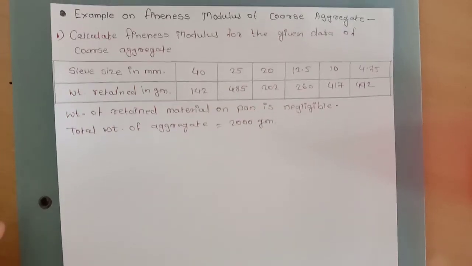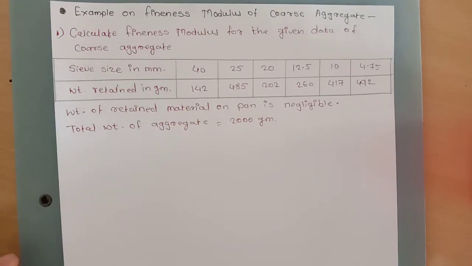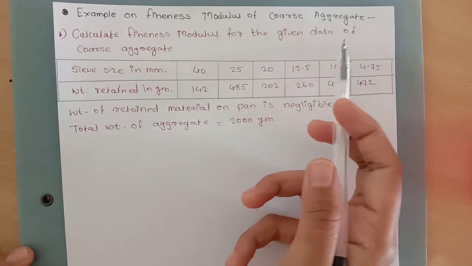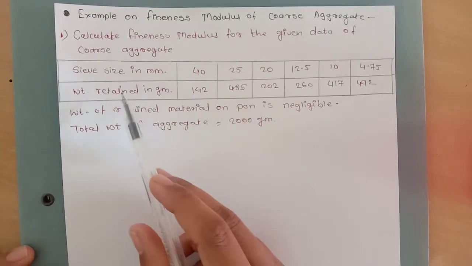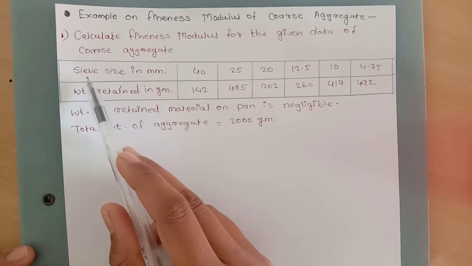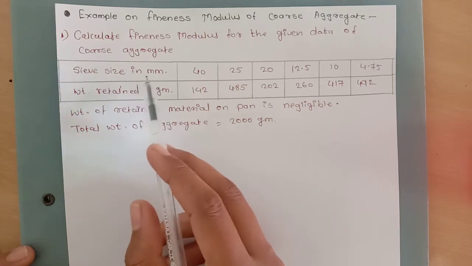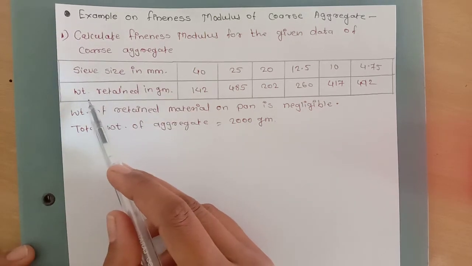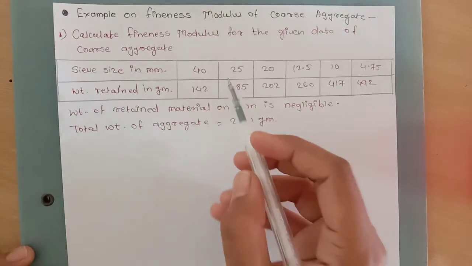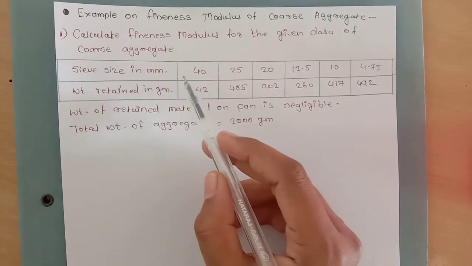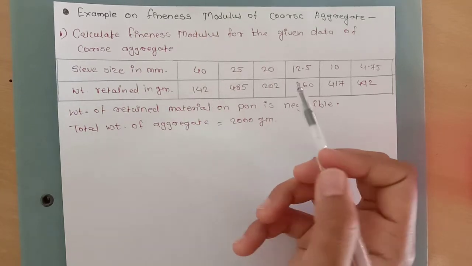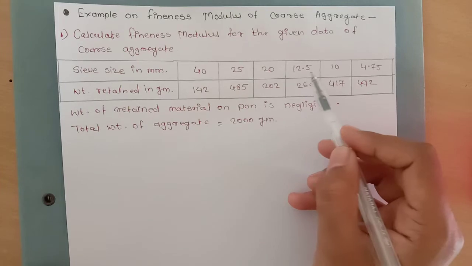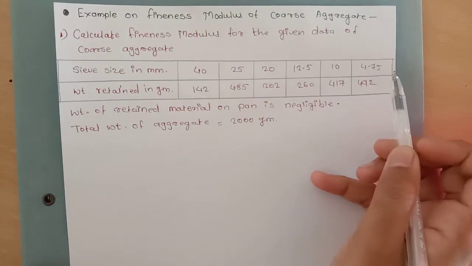Our problem is: calculate the fineness modulus for the given data of the coarse aggregate. In the first row, sieve sizes are given in mm and weight retained in grams. The sieve sizes are 40 mm, 25 mm, 20 mm, 12.5 mm, 10 mm and 4.75 mm.